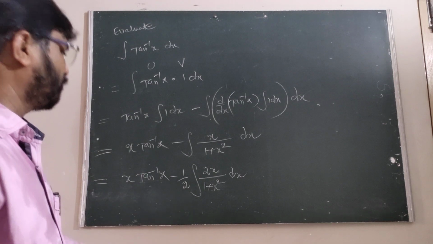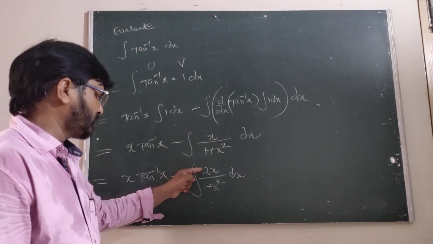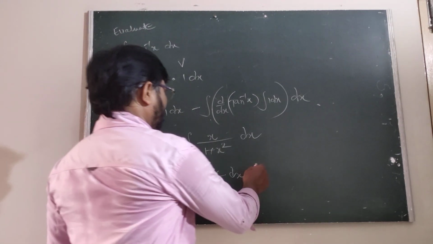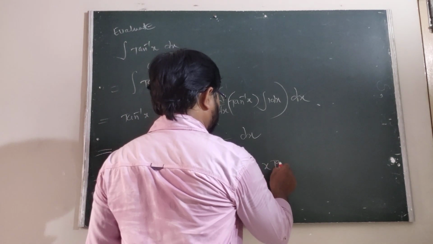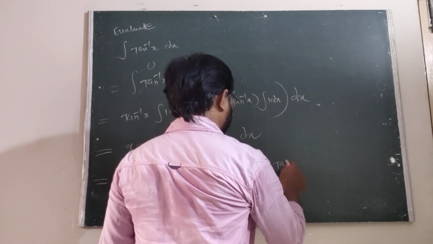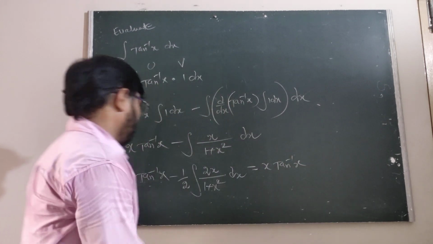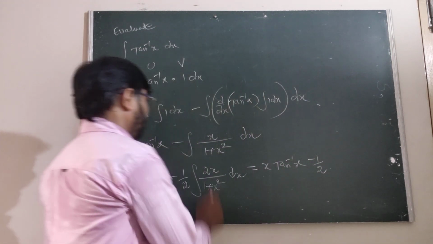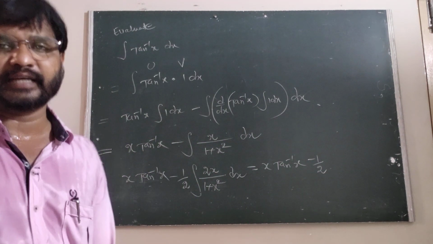We have to compare with f dash of x upon 1 plus x square. Therefore, x into tan inverse of x minus 1 by 2 into f dash of x by f of x.